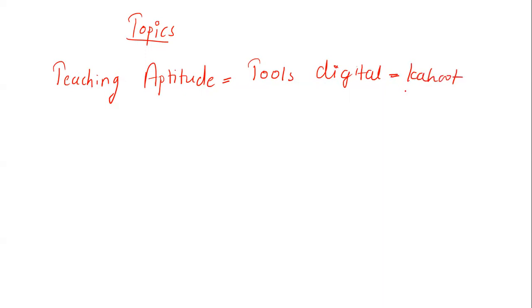Coming to teaching aptitude, this is very clearly seen since last week's cycle as well. In teaching aptitude, the tools with respect to digital tools are very commonly asked questions. We have Kahoot, Quizlet, and Moodle, so questions are coming based on these tools. The tools with respect to assessment are also at the top front, especially digital initiatives. Even on Swayam Prabha, questions are being seen, so you cannot ignore those topics.